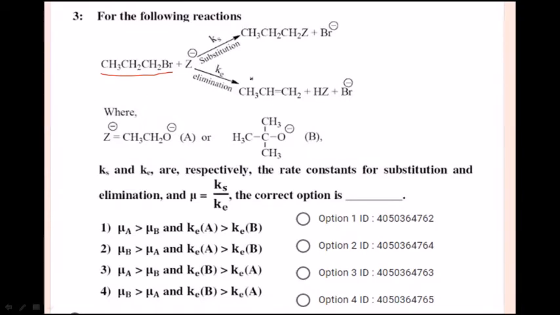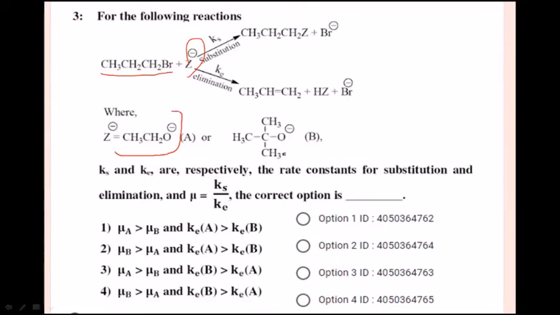At the same time, elimination reaction also takes place with a base. Among these, the bases I have taken are sodium ethoxide and sodium tertiary butoxide.